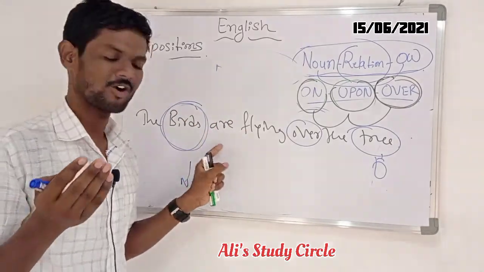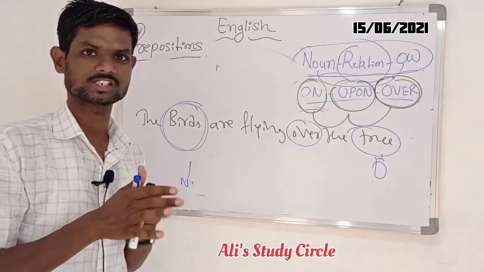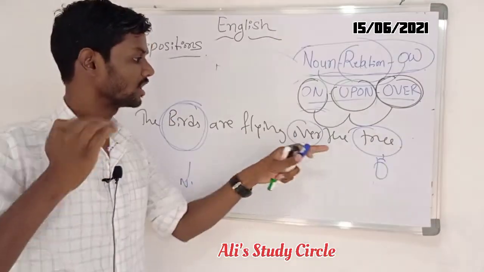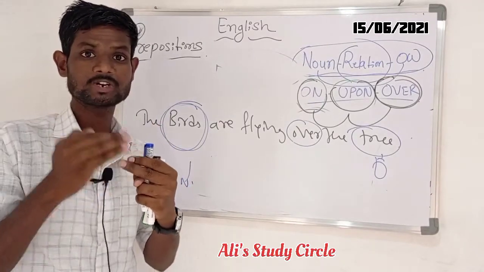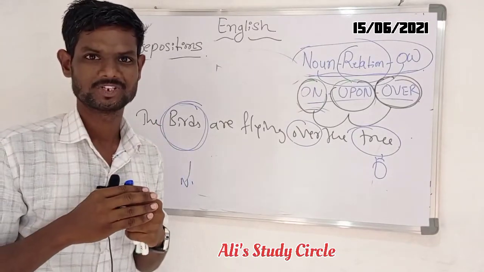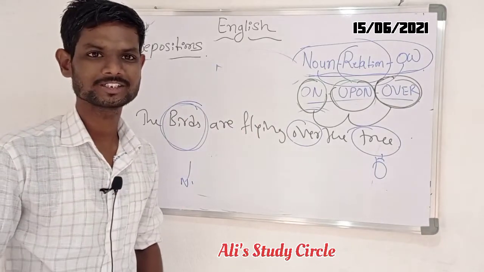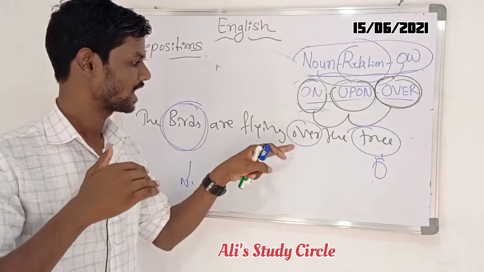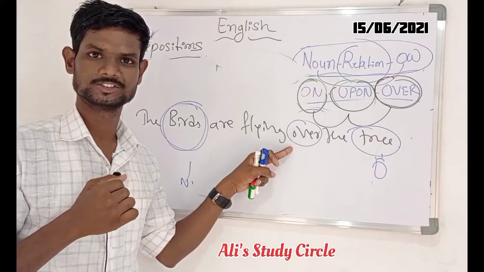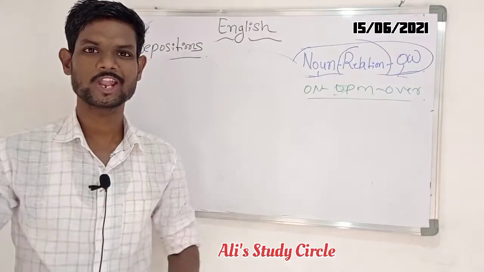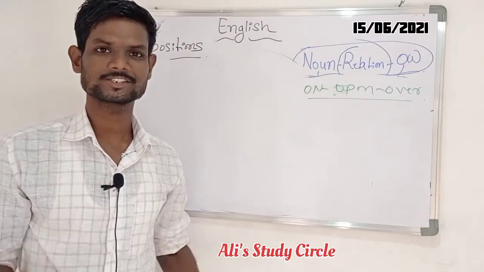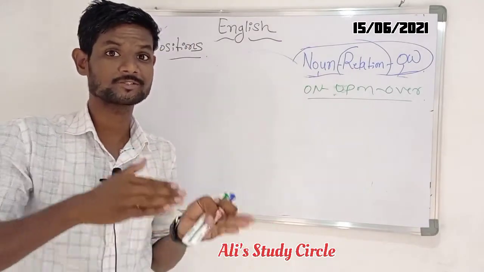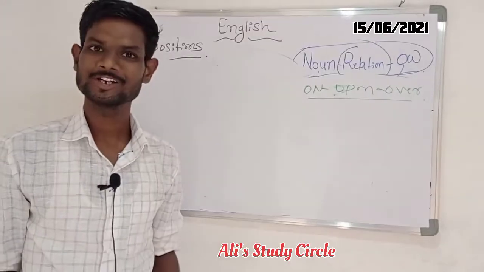Okay, you just understand that the preposition "over" involves a much greater distance. Distance is very important when we are learning the preposition "over." Now I want to explain the difference between on, upon and over.